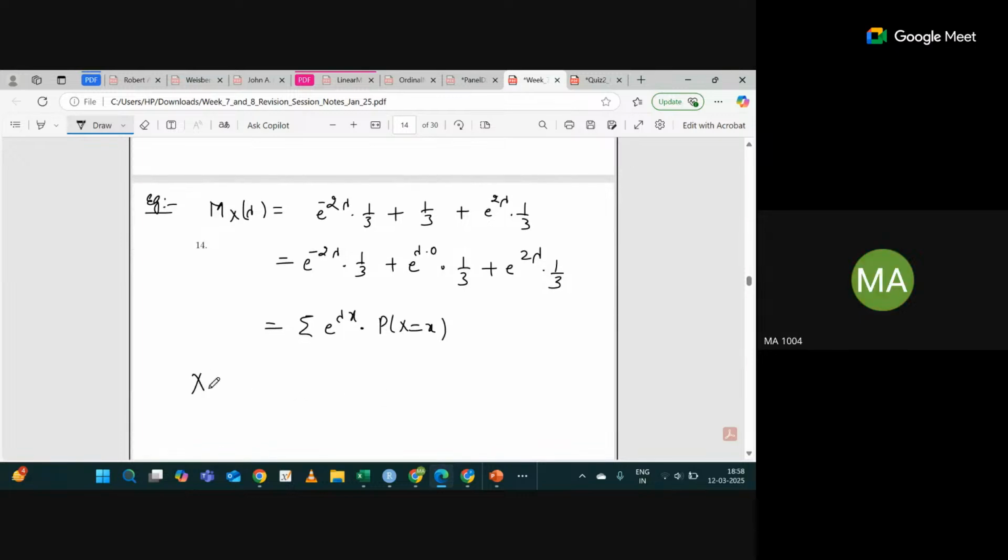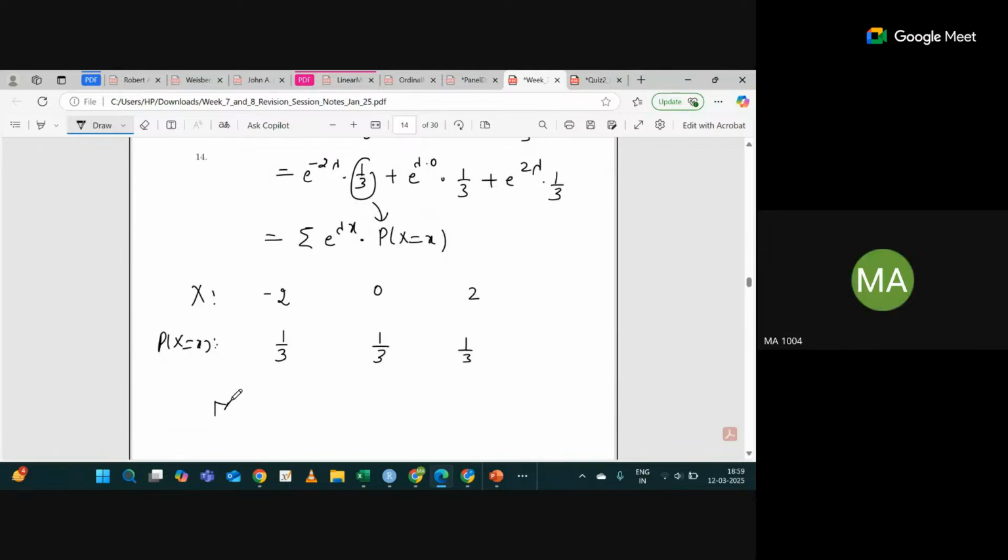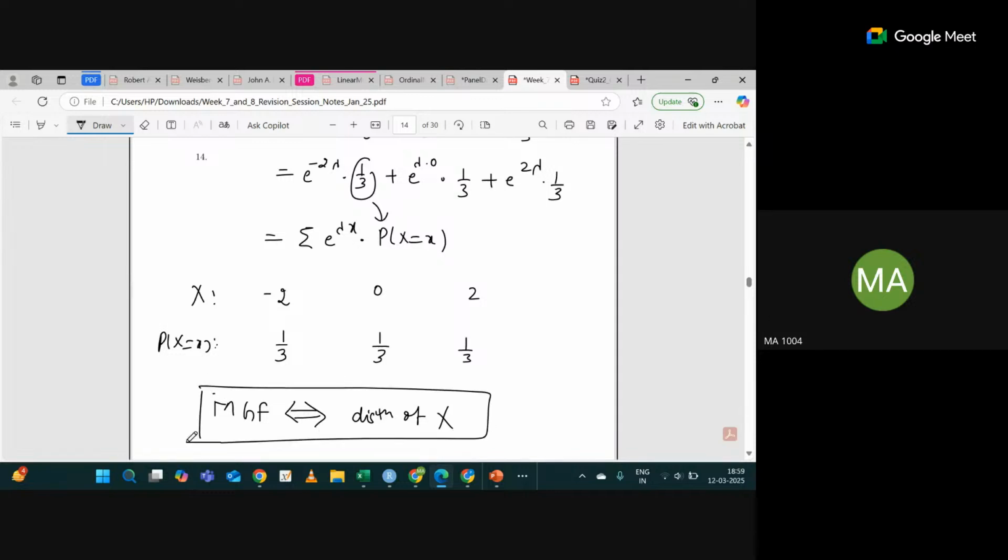What are the possible values of x here? Minus 2 with probability 1 by 3, 0 with 1 by 3, 2 with 1 by 3. So you can find the distribution, yes? So basically, from the MGF you can find the distribution of X, and if the distribution is given to you, you can find the MGF. Clear to all of you?